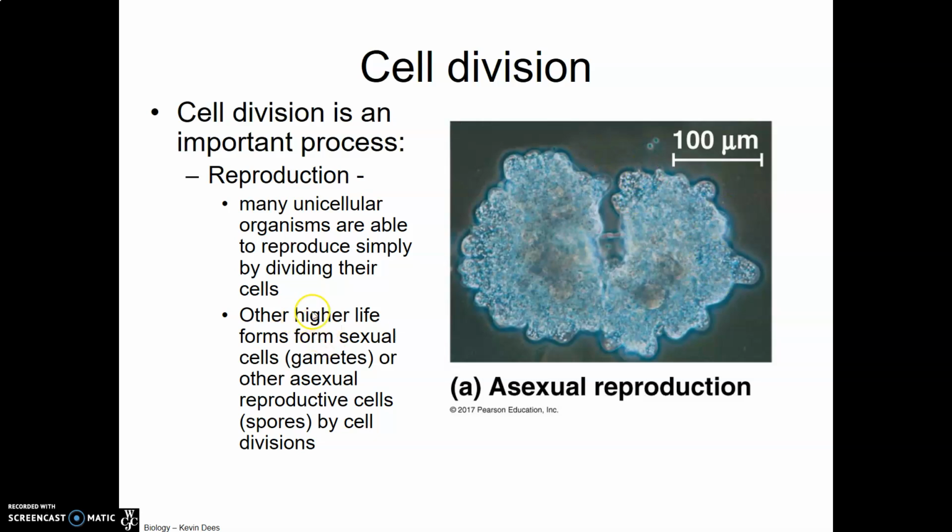Now, other higher forms of life, like ourselves and plants, undergo sexual type reproduction where gametes are going to fuse together. Now, these gametes are also produced by cell division. In plants, their life cycles include asexual reproductive portions too, called spores, and whether we're talking about gametes or spores, all of these cells are produced by one of the types of cell division. So, cell division is an important process from the standpoint of reproduction.